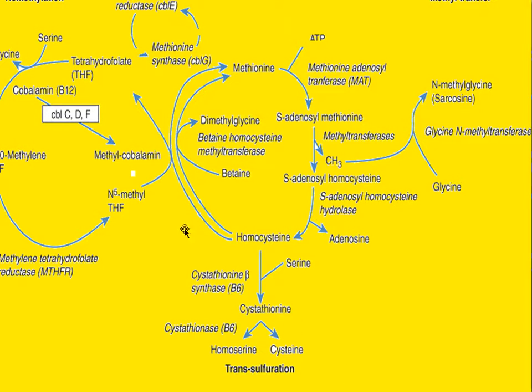But homocysteine is again reutilized to methionine by the enzyme betaine homocysteine methyltransferase. Vitamin B12 is also required.